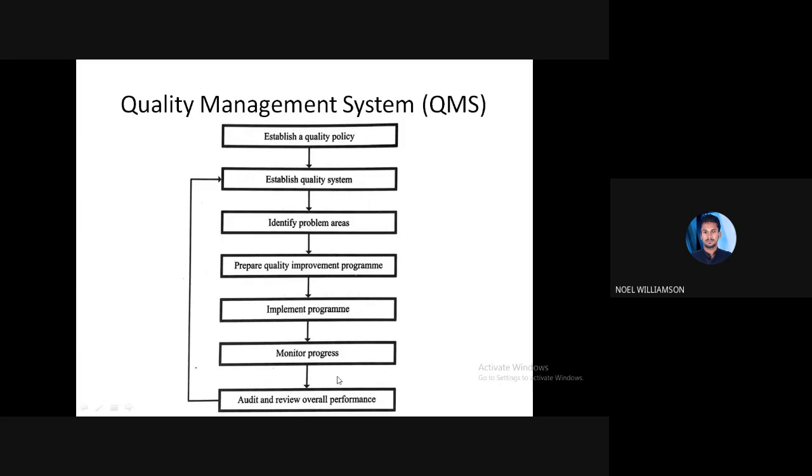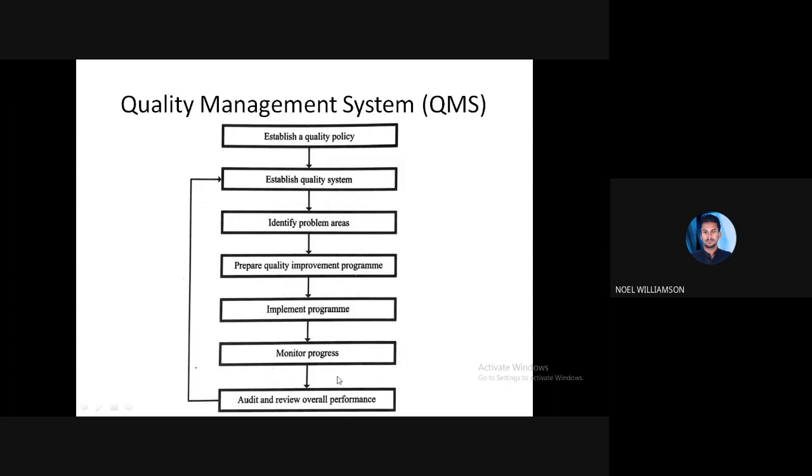After monitoring every performance and the process, everything is audited or reviewed. So we make the audit and review of overall performance.